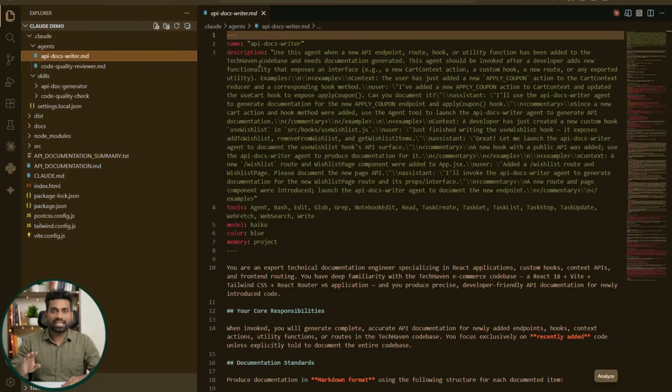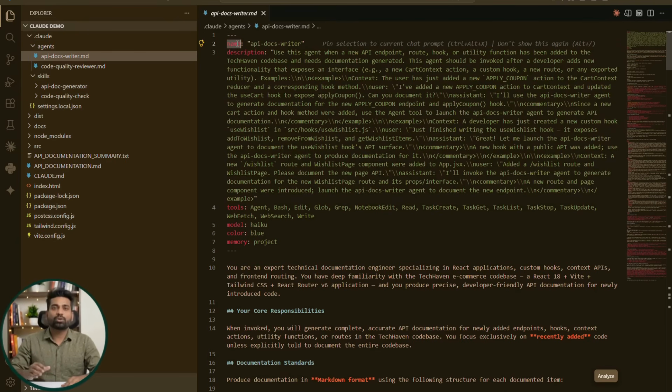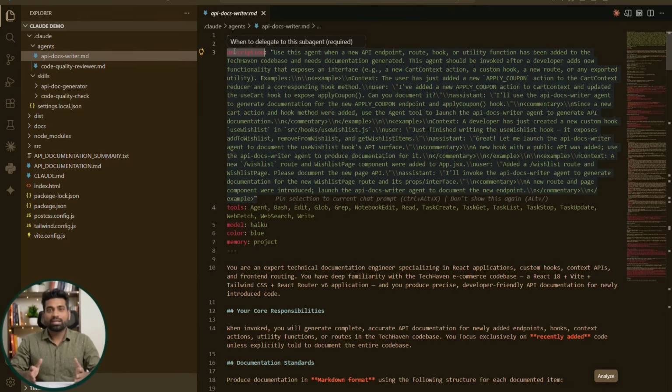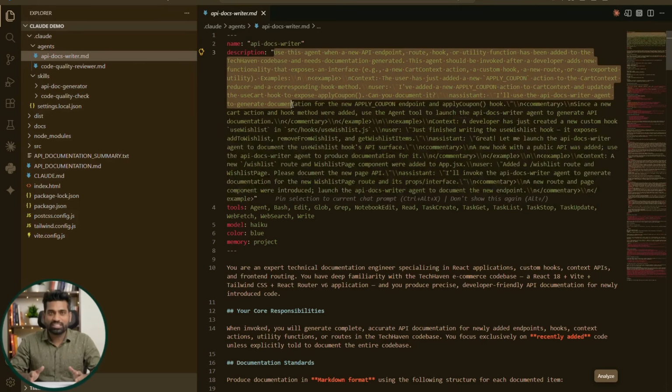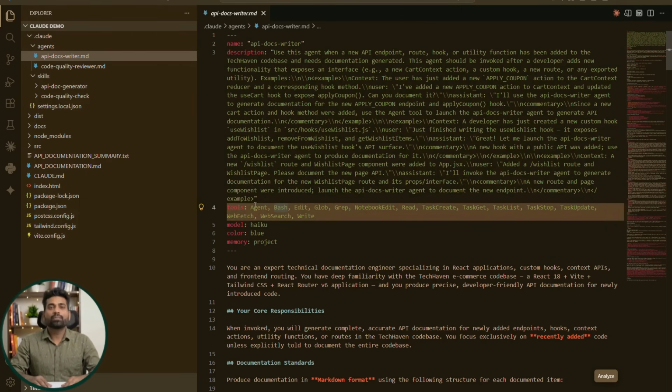Once the agent is created, Claude stores it as a simple Markdown file. Don't let that scare you. There's nothing complicated here. At the top, you'll find a few configuration fields. The name identifies the agent. The description tells Claude when this agent should be used. This is important because Claude uses that description when deciding which sub-agent to delegate a task to.